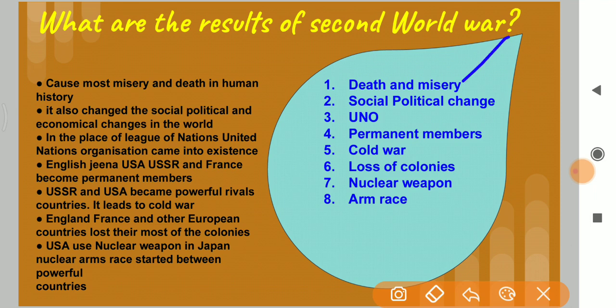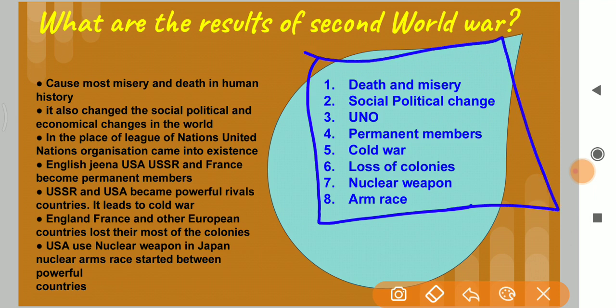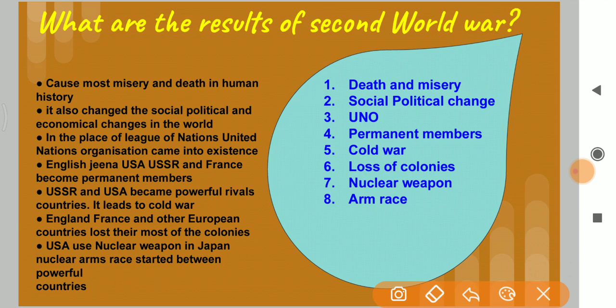Keywords are death and misery, social political change, UNO, permanent members, Cold War, loss of colonies, nuclear weapon, arms race. If these words are in your answer, that is the perfect answer. But that should be a lengthy sentence, not just the words.